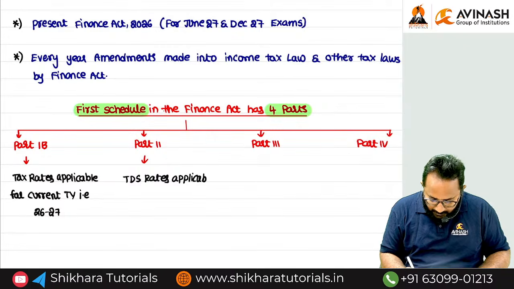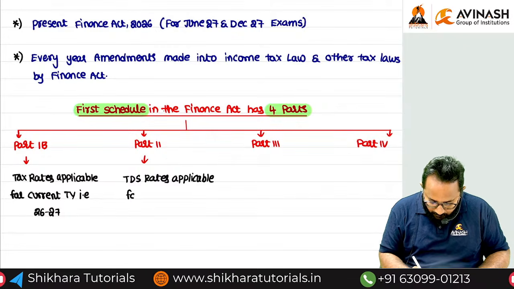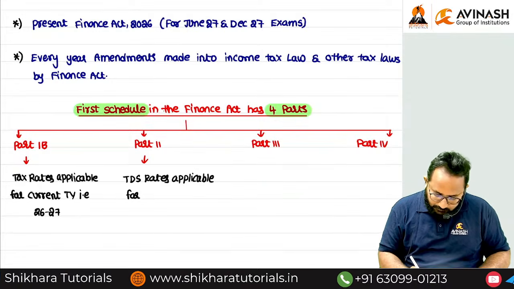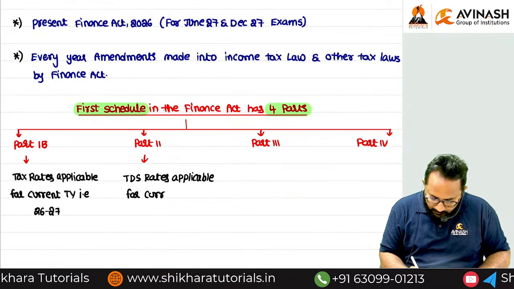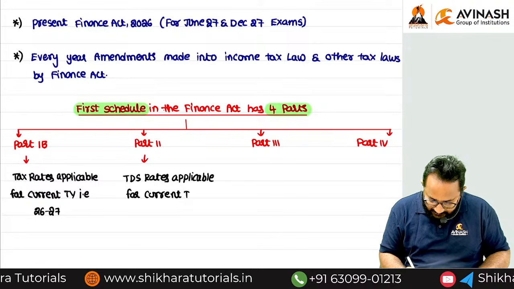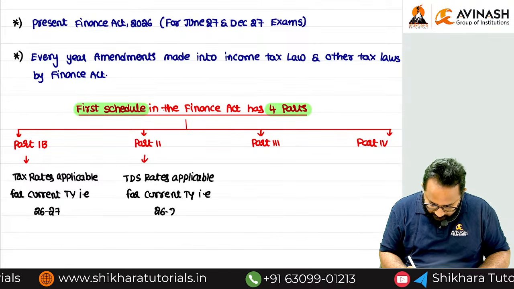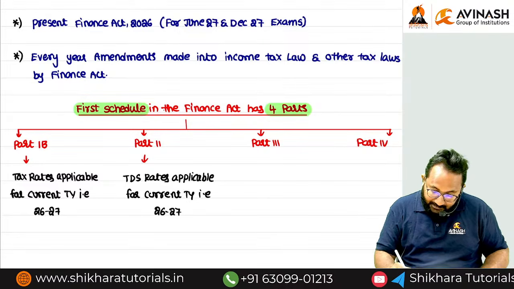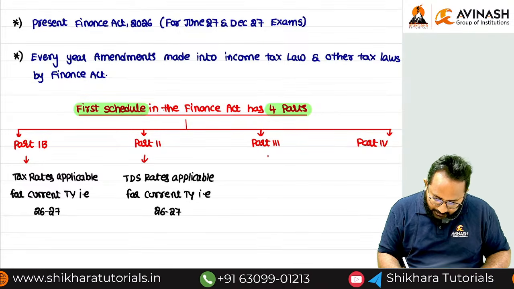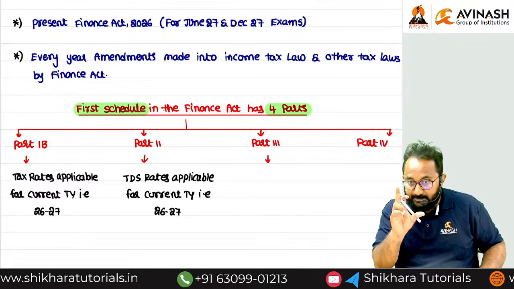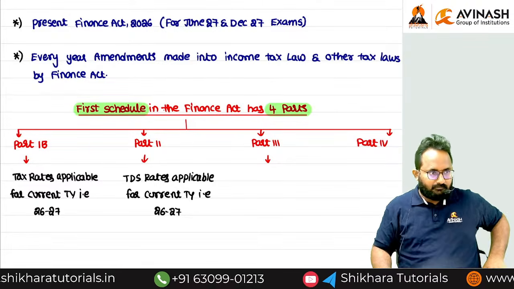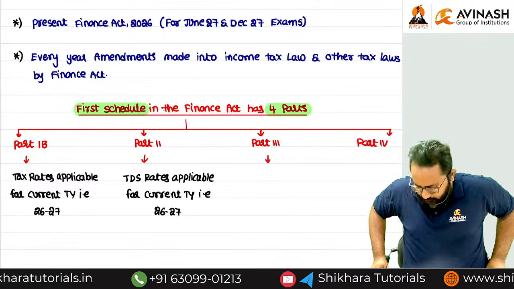TDS rates applicable for current tax year. Can you tell me what is that current tax year, ma? 2026-27. Part 3 is also related to TDS only, but specifically for two things. Okay, now I will tell you.